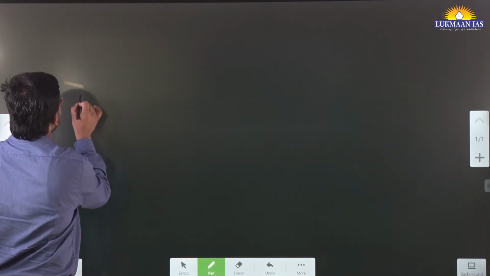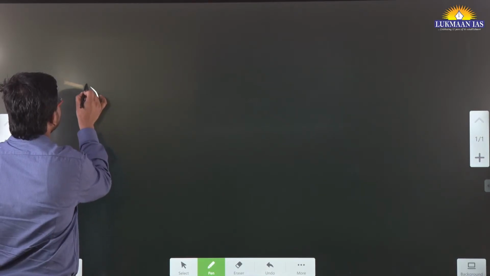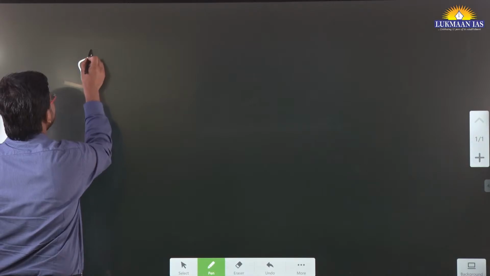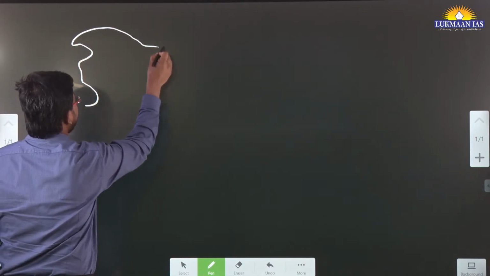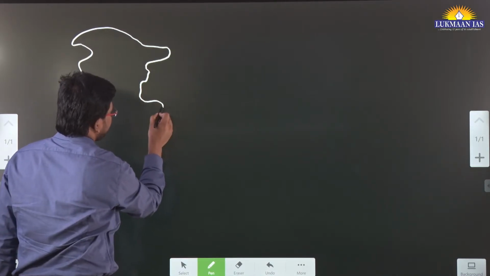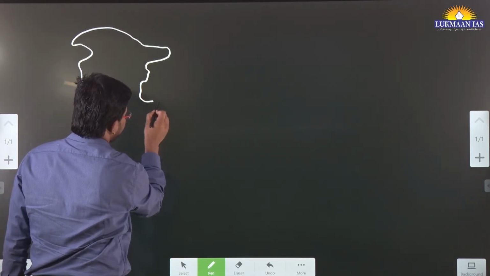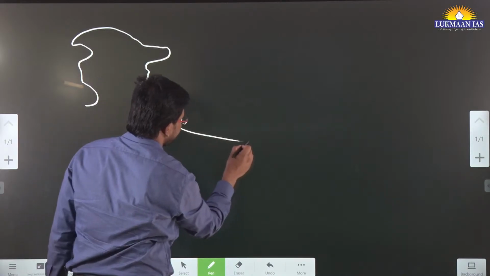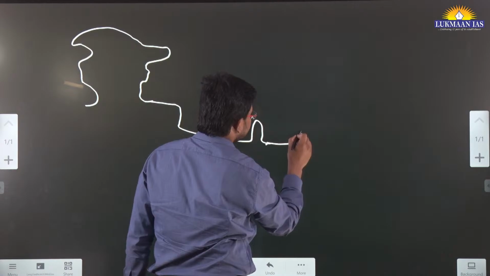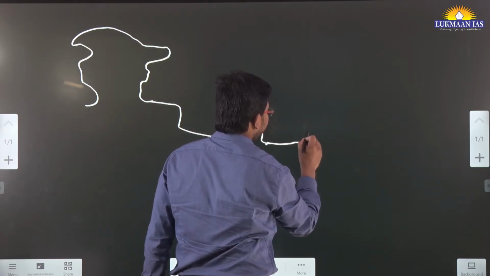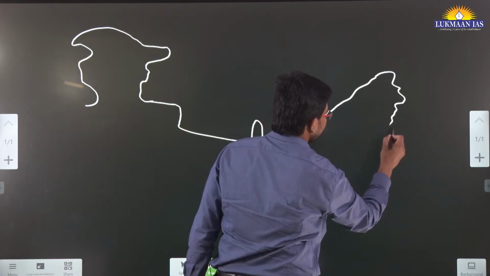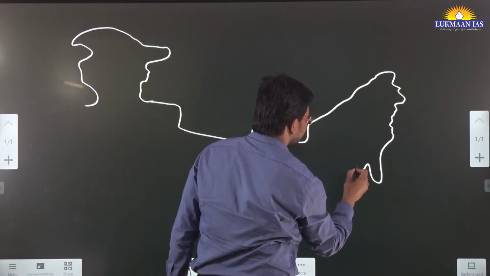I'm just drawing a quick map of the Indian Himalayan region. You can draw this along with me, so that will help you to be ready for mapping related aspects.